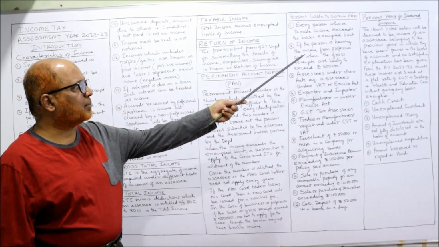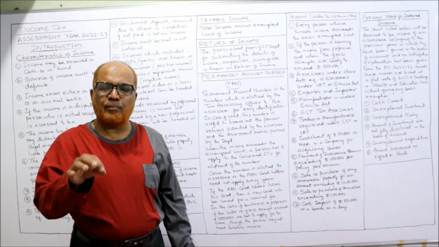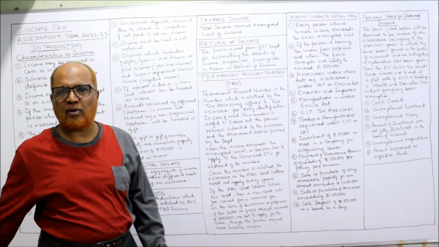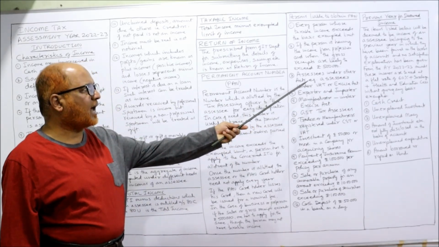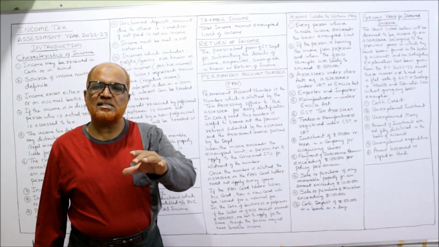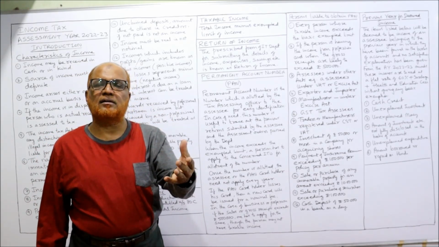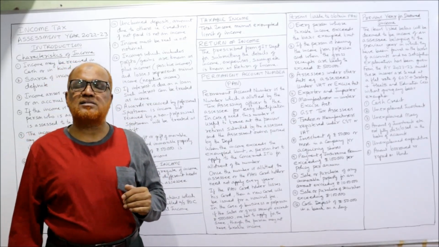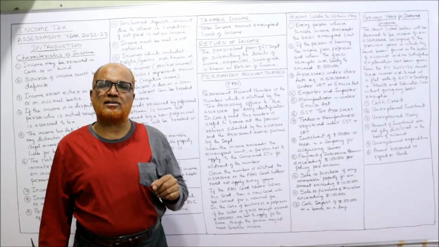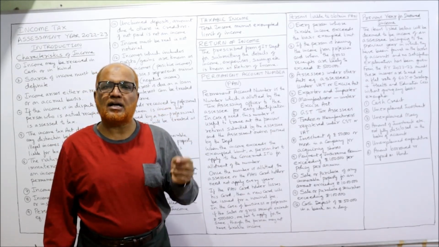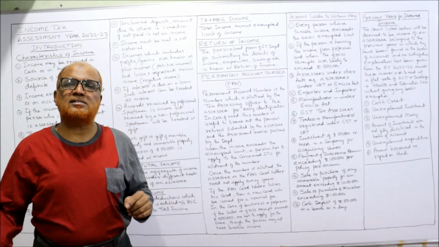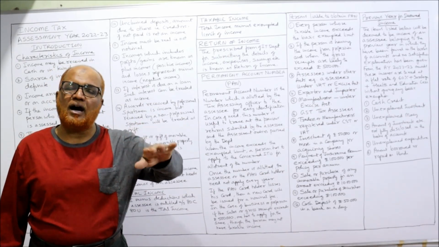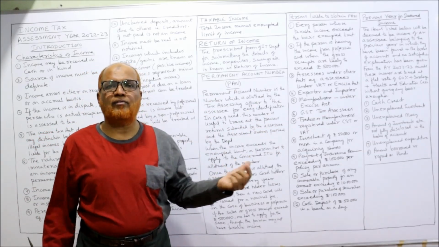Secondly, if a person is having income from profession or business whose gross receipts are more than 5 lakh, compulsorily they have to apply for PAN. Thirdly, an assessee under other acts, for example under the VAT. Apart from the Income Tax Act, we have so many other acts like GST, service tax, excise duty, customs duty. So if a person is an assessee under other acts,